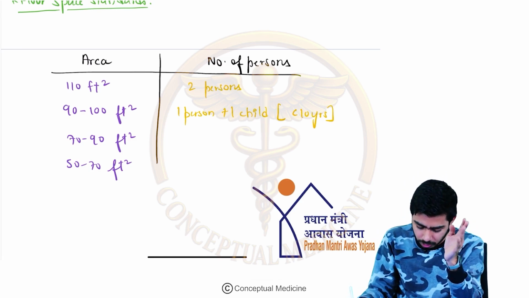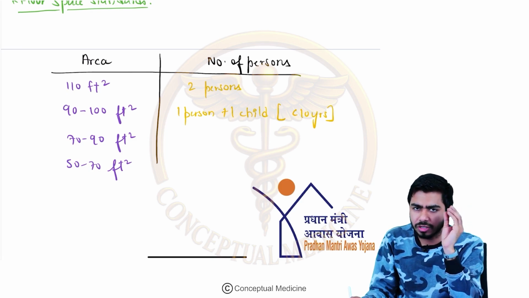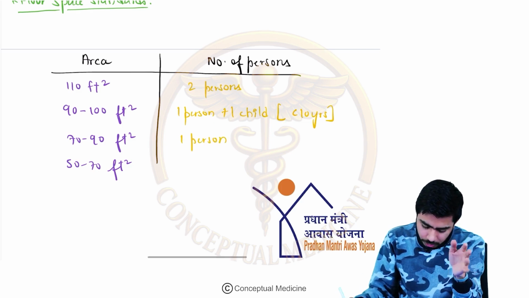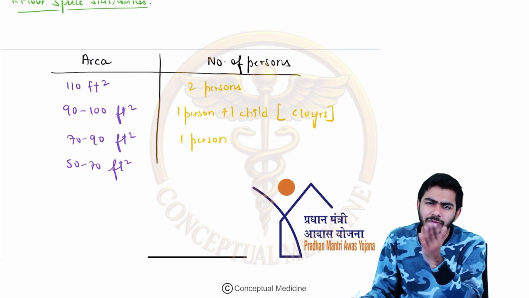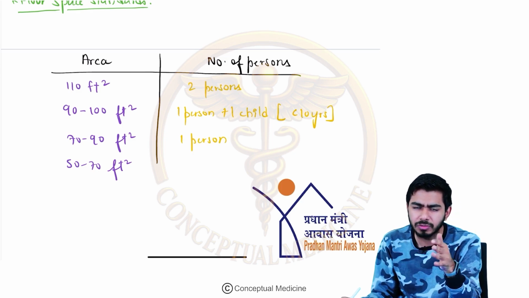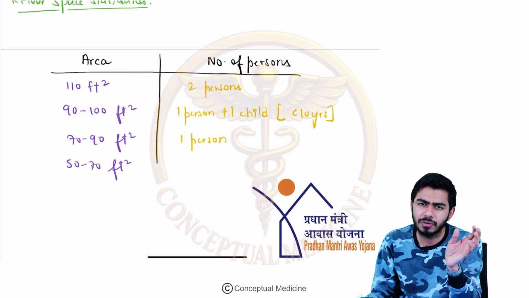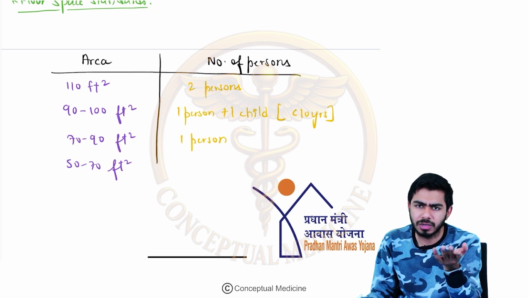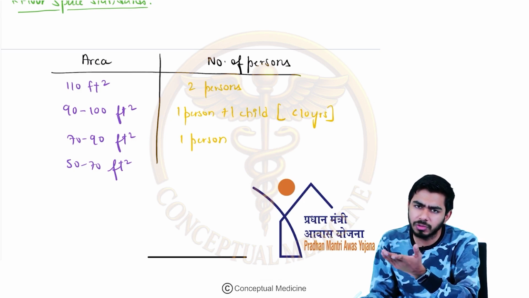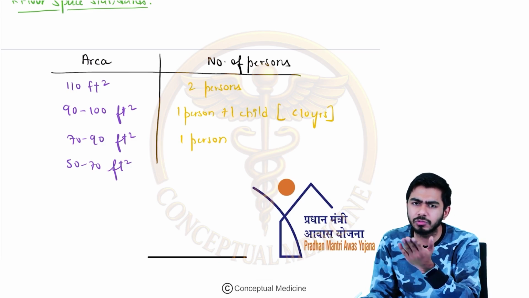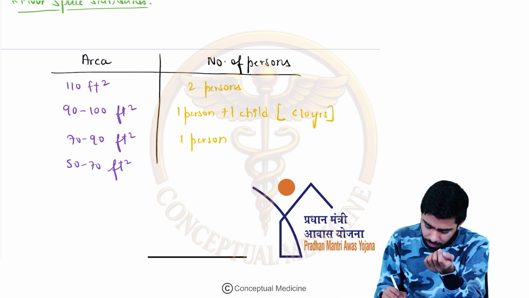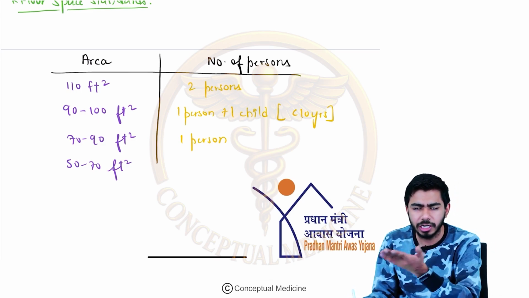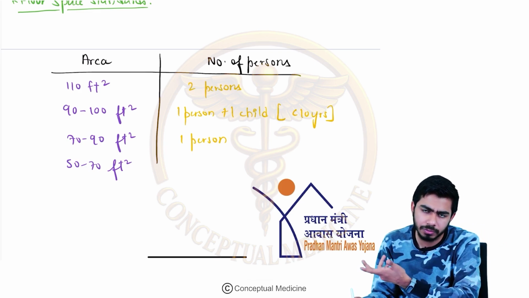So you should not be confusing yourself, right? If it is 70 to 90 square feet, that is good for one person. So for one person, at least he will need this much space. Usually what we are seeing is just adding 40 to the square feet. Let's say a person needs at least 70 to 90 square feet, then you add 40 to it. For example, 70 plus 40 becomes 110, which is suitable for two persons. Add 40 again, and that will be suitable for three. You just remember the figure of 70 for one person, and then you keep adding 40, 40, 40, and you will get the area for the persons accordingly.